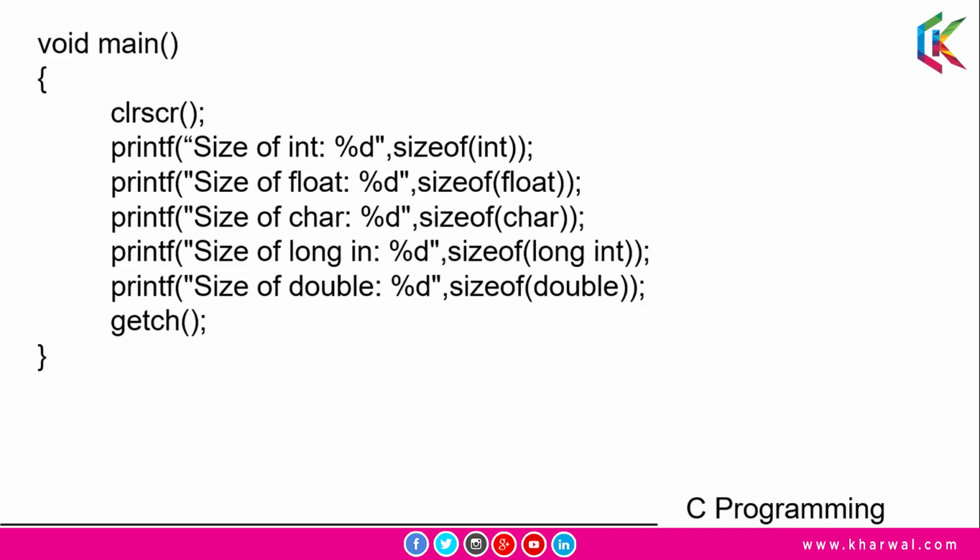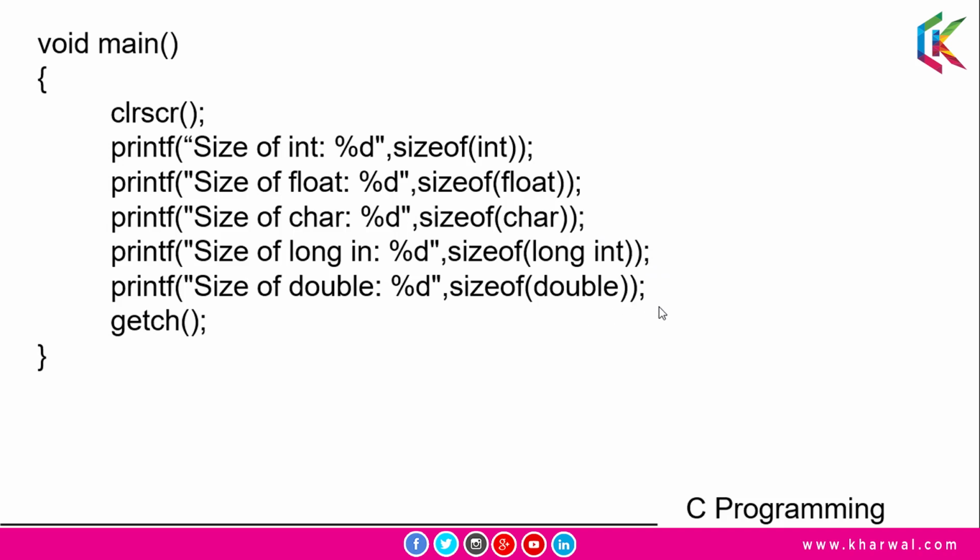Guys, in this program, we are calculating the size of integers, floats, characters, long ints and doubles with the help of the sizeof operator. So in the first statement, we are passing int to the sizeof operator, and it will return the size of an integer in bytes. So this statement will print the size of int, and that will be 2. And this statement will print the size of float, and this statement will print the size of char, and this statement will print the size of long int, and this statement will print the size of double.